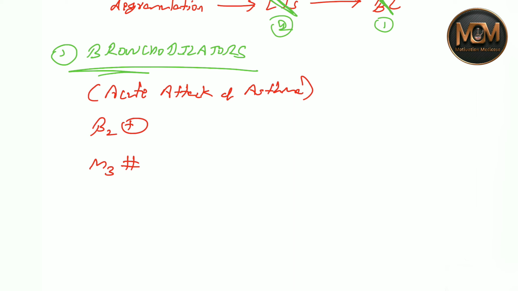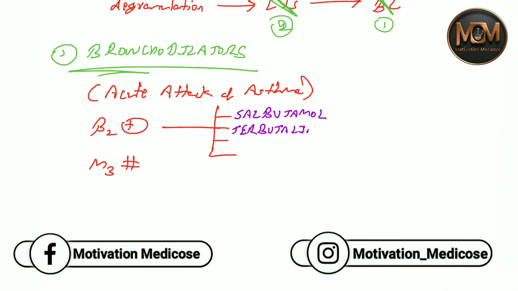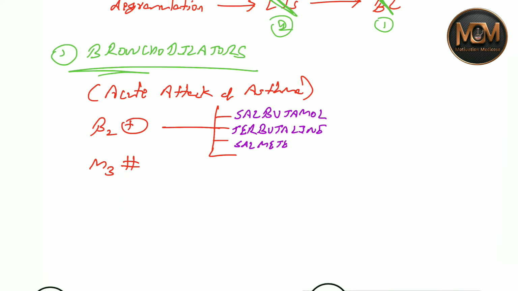The beta 2 agonists which we can give are basically four drugs which we need to study, and the drugs are salbutamol, terbutaline, salmeterol, and formoterol. So these are the four beta 2 agonist drugs: salbutamol, terbutaline, salmeterol, and formoterol.